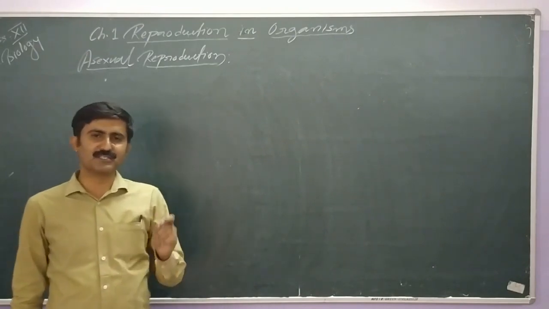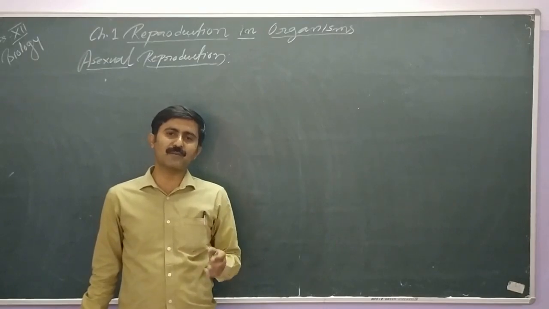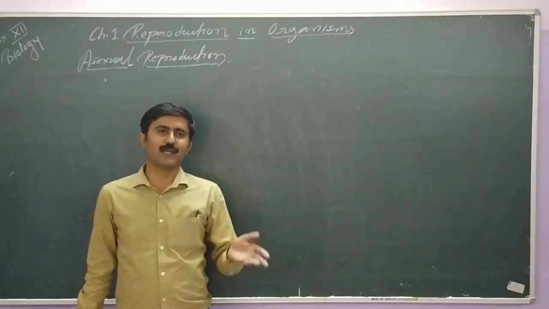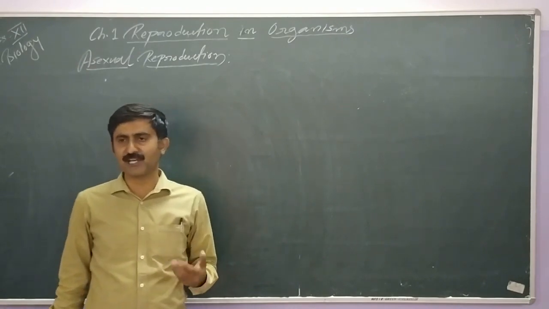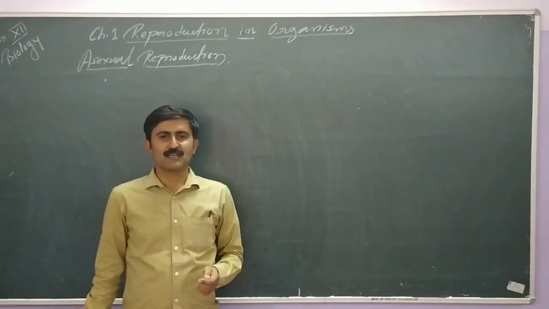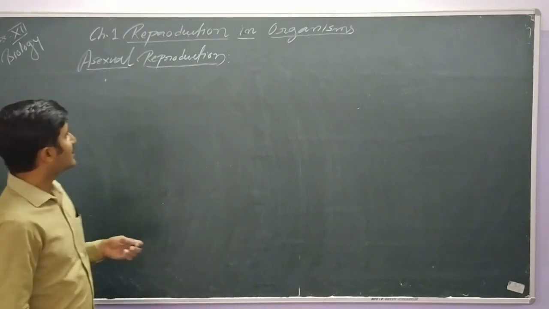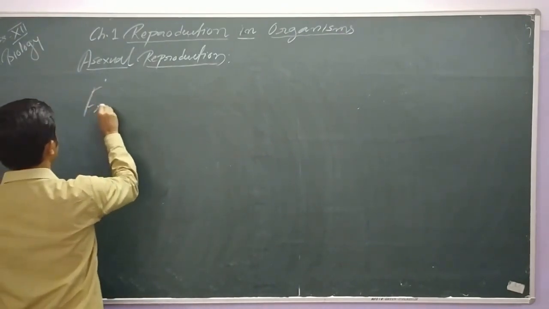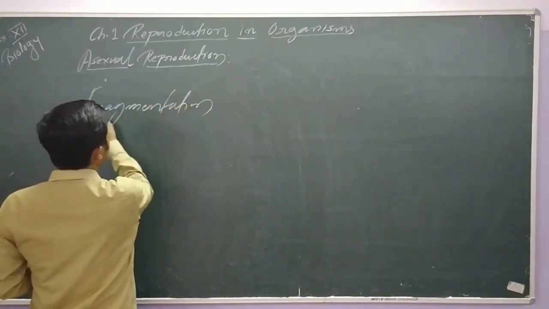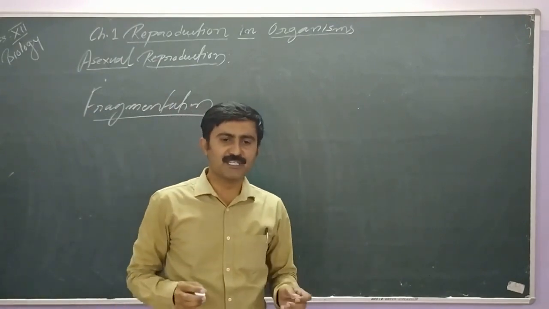Besides that, fragmentation is sometimes seen in animals also. These animals may be members of Porifera. Fragmentation is sometimes seen in some members of Coelenterata. Even fragmentation is seen in members of Platyhelminthes, or we can say in the flatworms also. So let's try to understand briefly what fragmentation is. Fragmentation means to break down into pieces, the organism breaks into pieces.